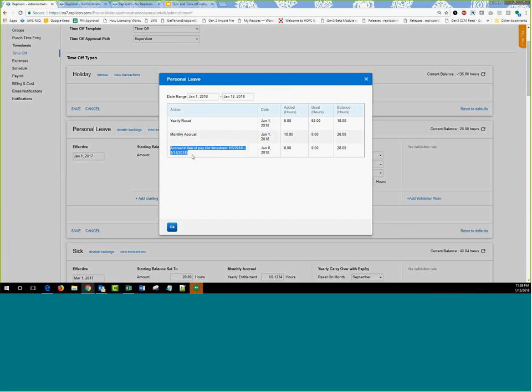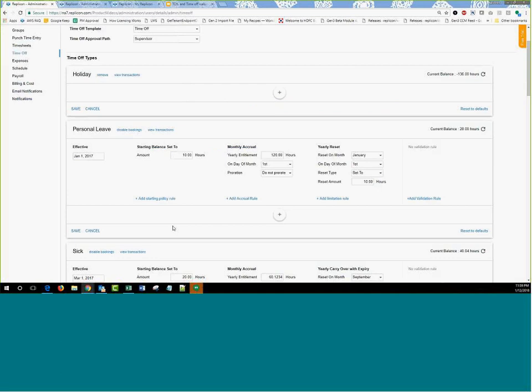Now, in addition to that, if you have chosen to only have the hours accrued after the timesheet gets approved, then this line will show up only once the timesheet gets approved. Before that, this line is not going to show up because the hours have not been added to the balances yet. All right. So that's how the time off in lieu is going to work on the whole, and the configuration is going to be set up here.